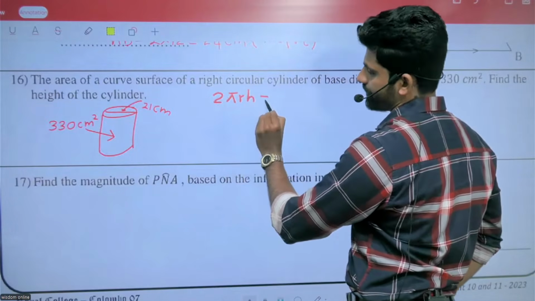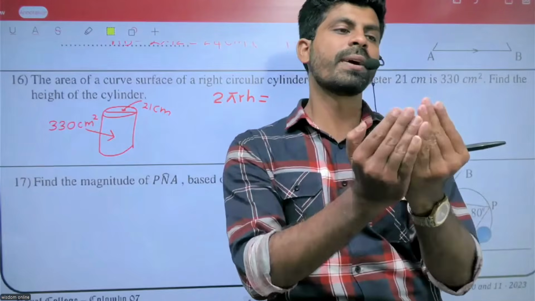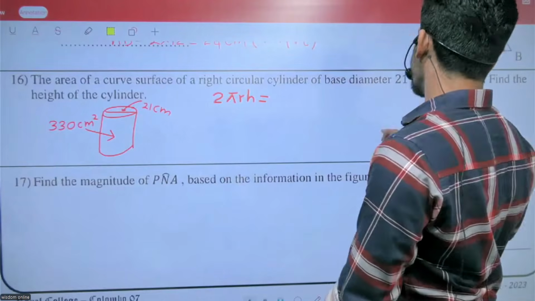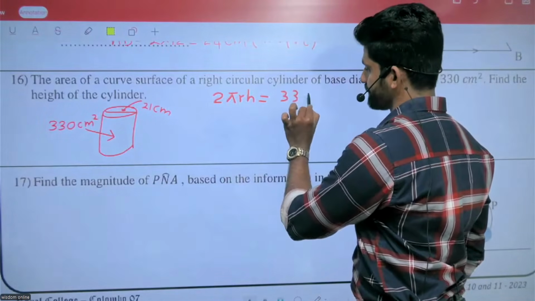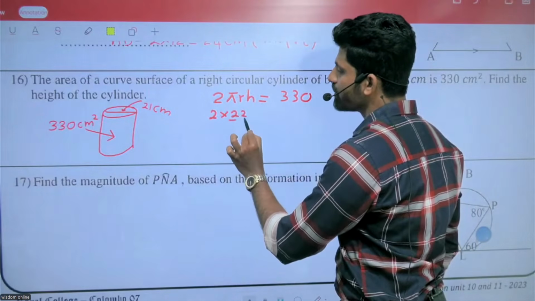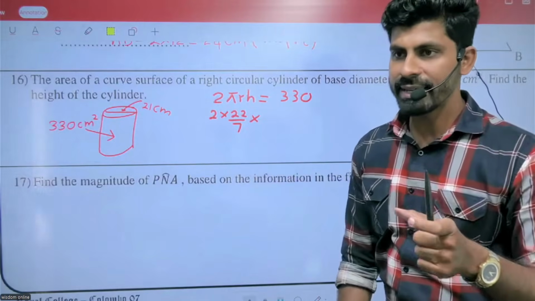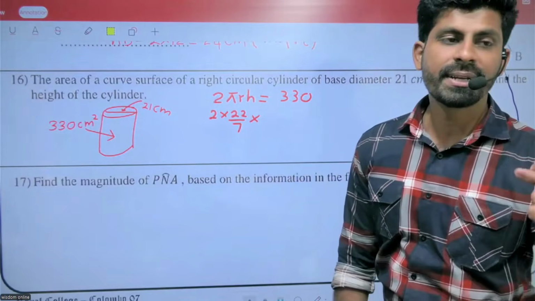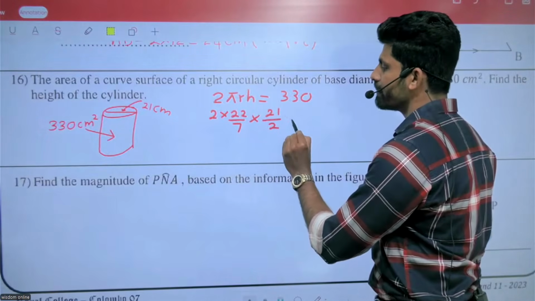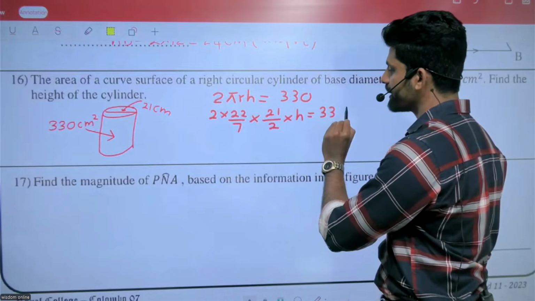The curved area is 2πrh. 2πrh equals 330. 2 multiplied by 22 over 7 multiplied by r, where r is the radius. Radius means diameter divided by 2. Diameter is 21, so 21 divided by 2 multiplied by h equals 330.